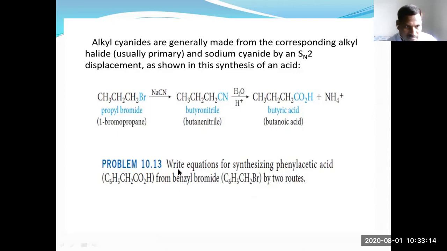So here is a problem. Write equations for synthesizing phenylacetic acid from benzyl bromide. You can take benzyl bromide. Benzyl bromide reacts with sodium cyanide, and you can get benzyl cyanide. This benzyl cyanide undergoes a hydrolysis reaction in acidic media, and you can get phenylacetic acid. So this is phenylacetic acid.